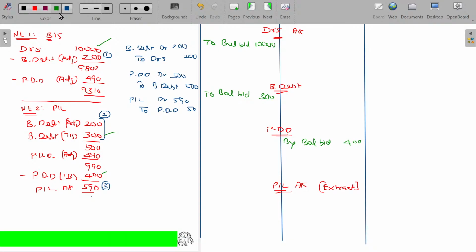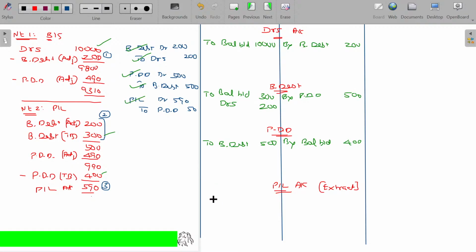Thereafter, what we have to do? Incorporate these adjustment entries. Bad debt to debtors, the value being 200. In debtors by bad debt, the value being 200. In PDD to bad debt, the value being 500. In bad debt by PDD, the value being 500.